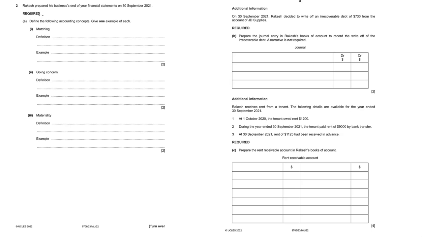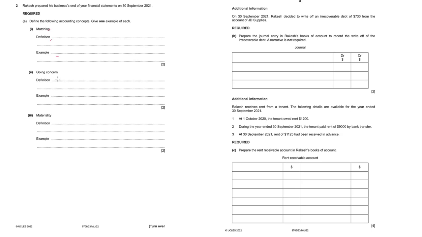Question number 2, Rakesh prepared his business's end of year financial statements. Define the following accounting concepts. Give an example of each. Matching. Matching concept says that the expenses or costs have to be appropriately matched with the incomes so as to arrive at the correct profit. Examples are many. You could give the example of recording accrued expenses, prepaid expenses, or even accrued or prepaid incomes. You could give an example of recording depreciation. All of these are examples of matching.